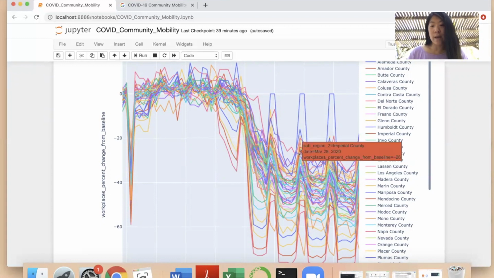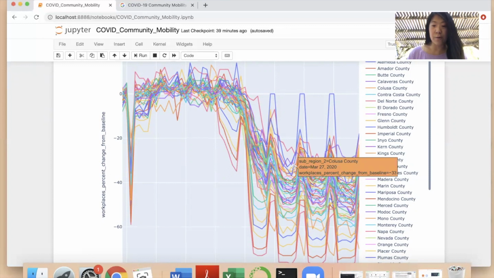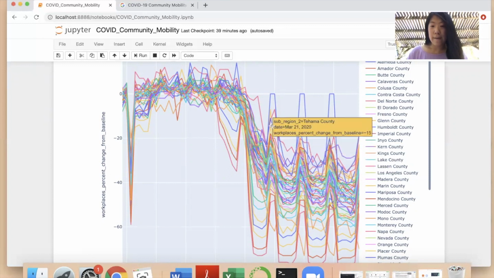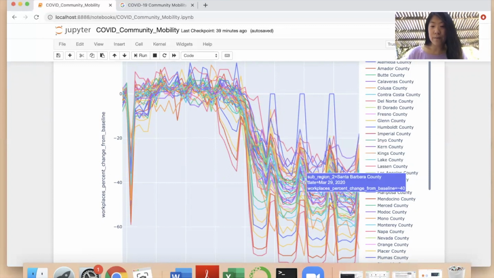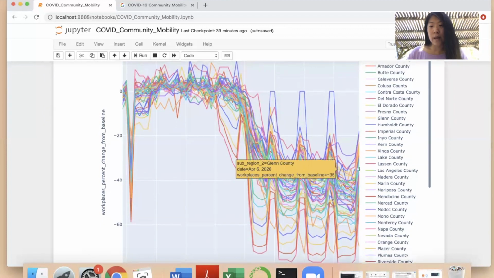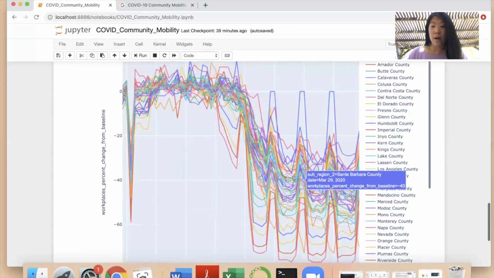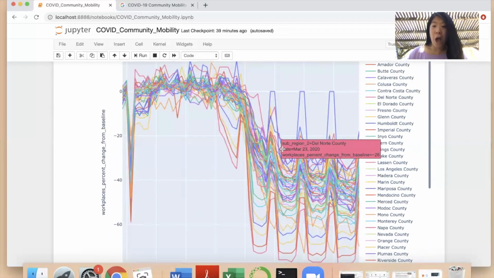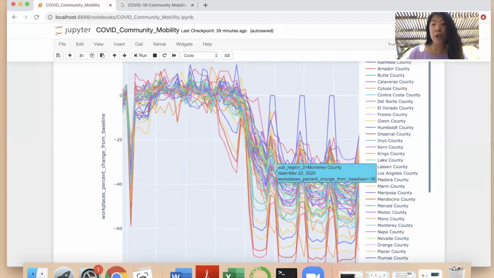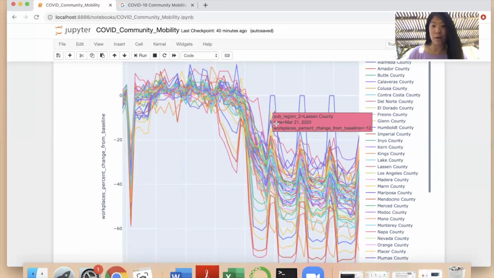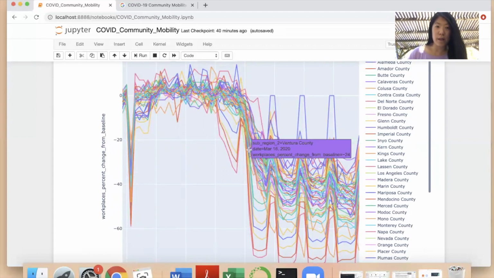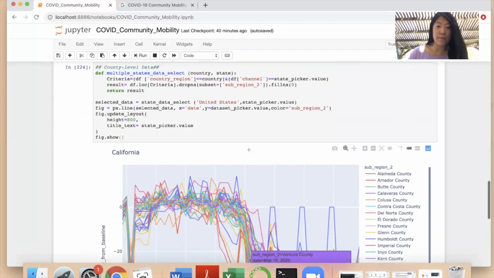So I think this report is a good reference for fiscal policymakers. This analysis shows for each county in California which counties have more people working from home and which counties require people to go to work more often, even during the COVID environment.